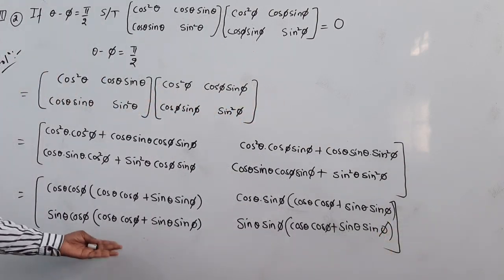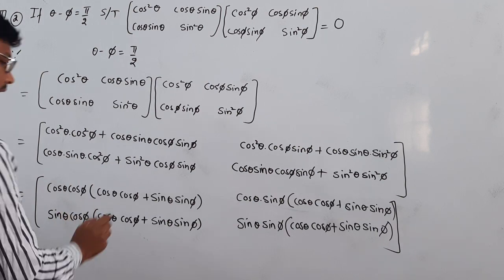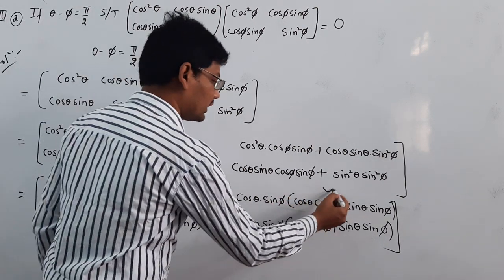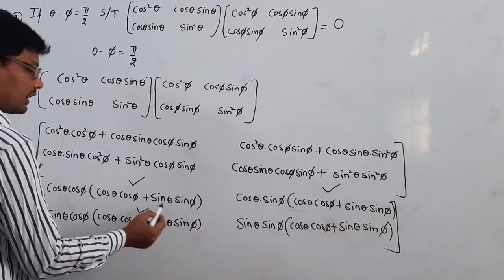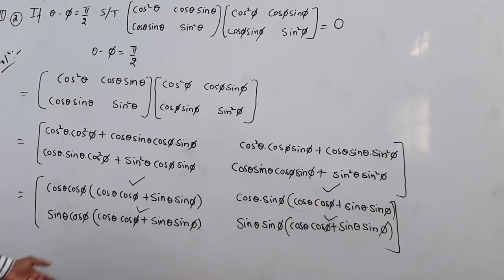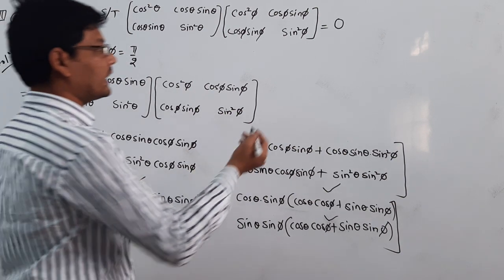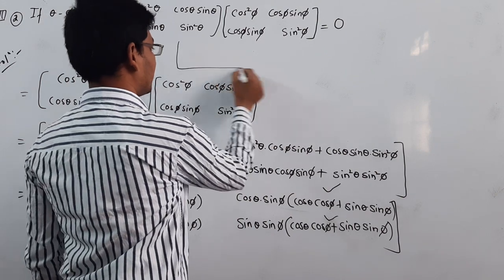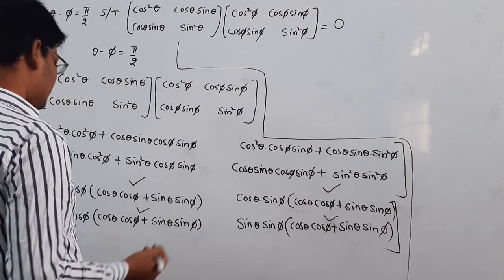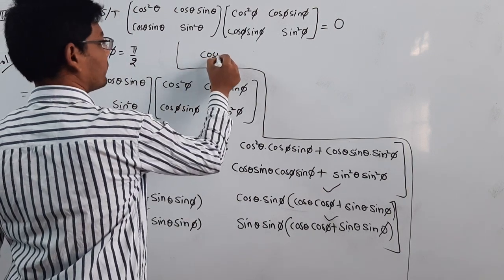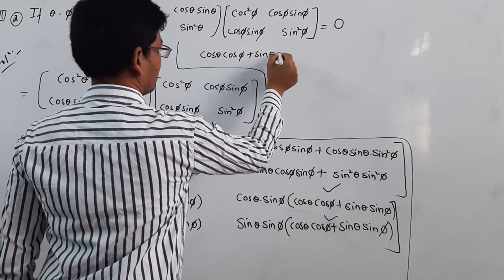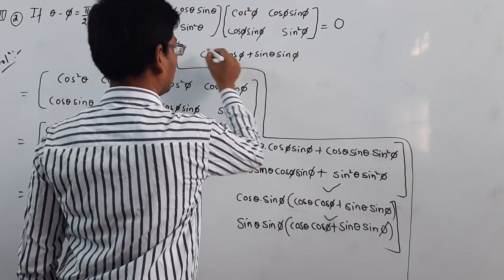If you observe this matrix, in each and every element cos theta cos phi plus sin theta sin phi is common for all the elements. Let's take it common. I am taking cos theta cos phi plus sin theta sin phi as common here.